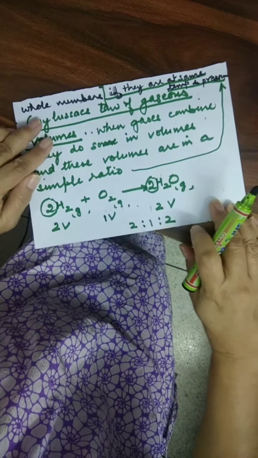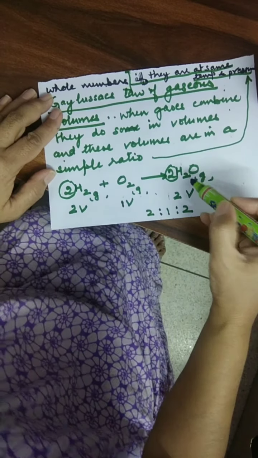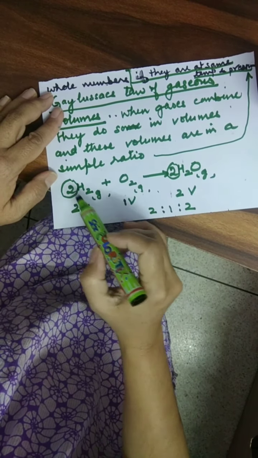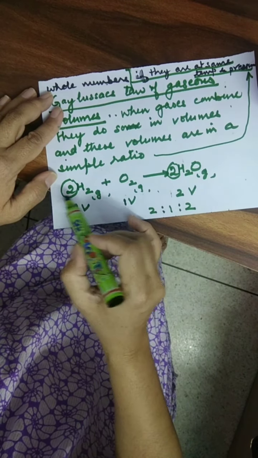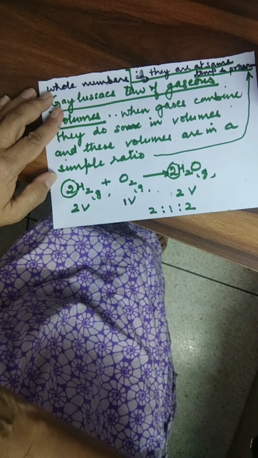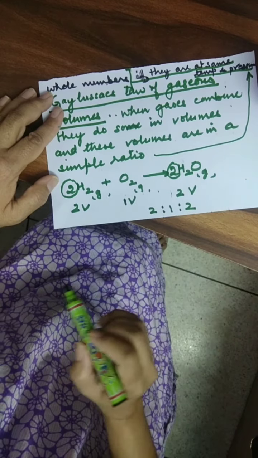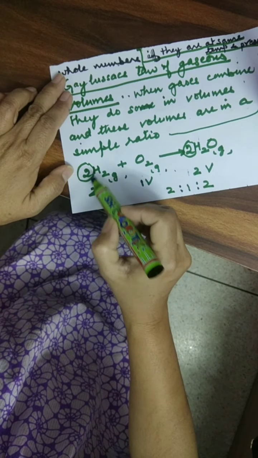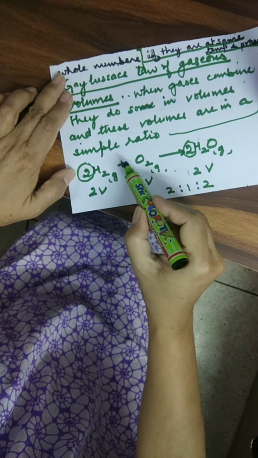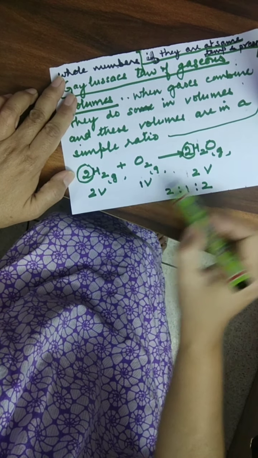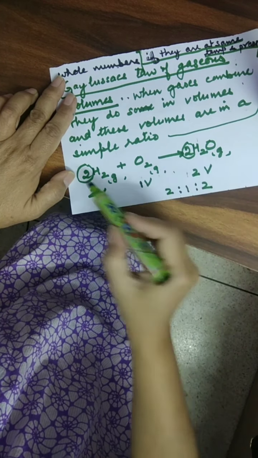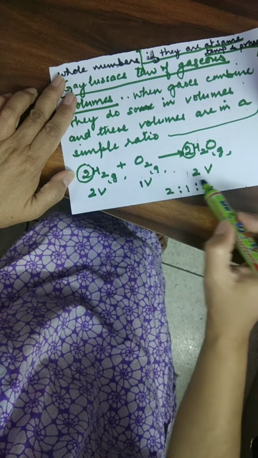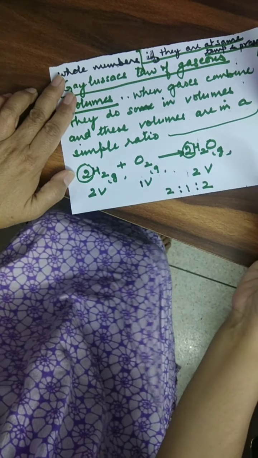How do we explain this? We explain this by taking an example of formation of water vapor. Suppose I am reacting hydrogen gas and oxygen gas, then I have to write first a balanced equation. 2H2 plus O2 forms 2H2O. If all of them are in gaseous state, this is gas, this is gas, this is also gas, then where are the volumes written? Look, this is 2 volume. Now no number written here, so this is 1 volume and here 2 volume. So 2 volume of hydrogen react with 1 volume of oxygen to form 2 volumes of water vapor.